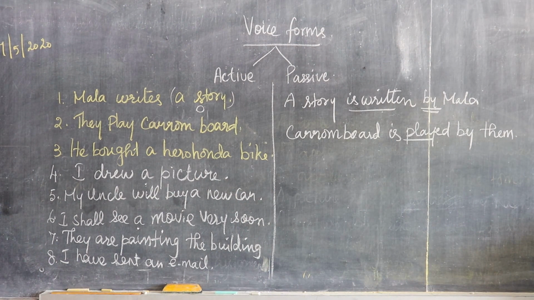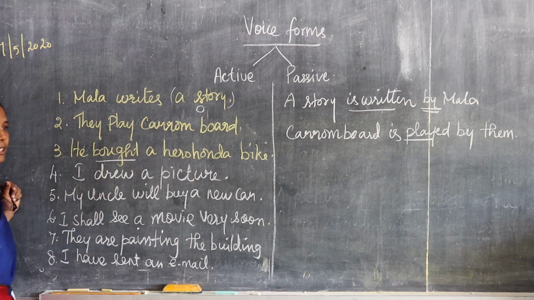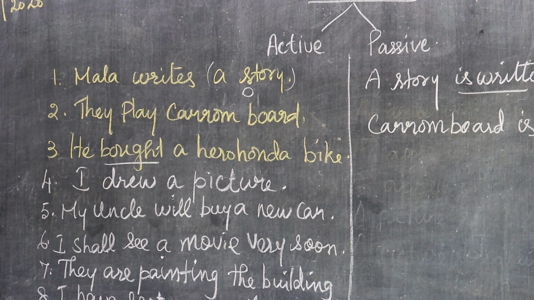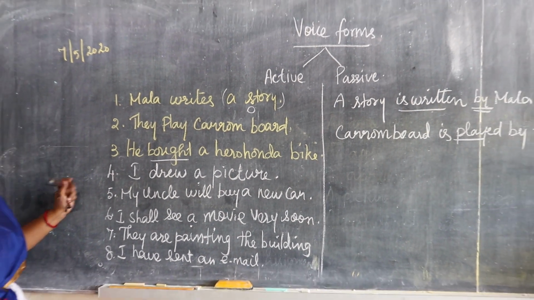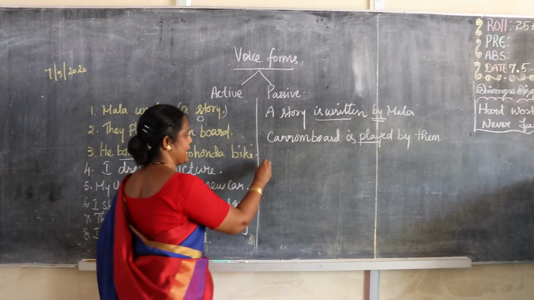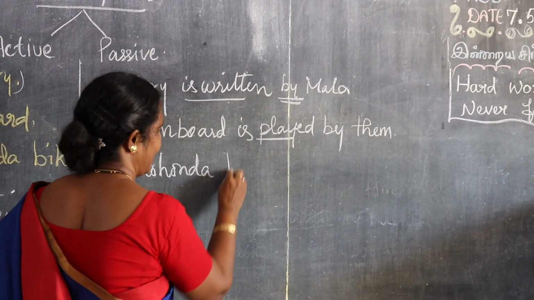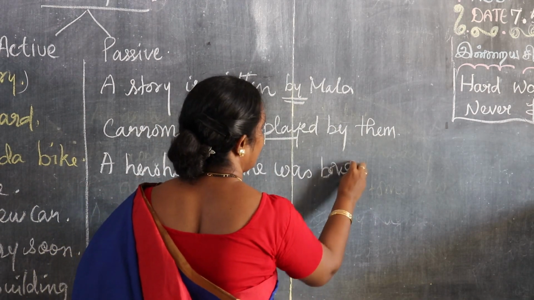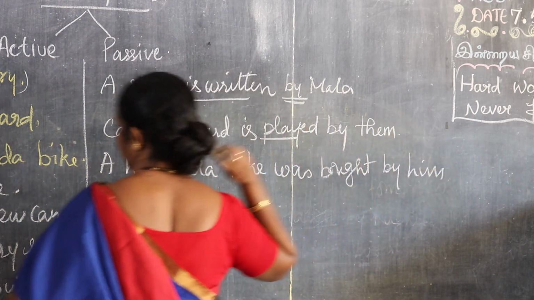Next, he bought a Hero Honda bike. Bought is simple past tense, so it should change into was plus past participle. A Hero Honda bike was bought by him.